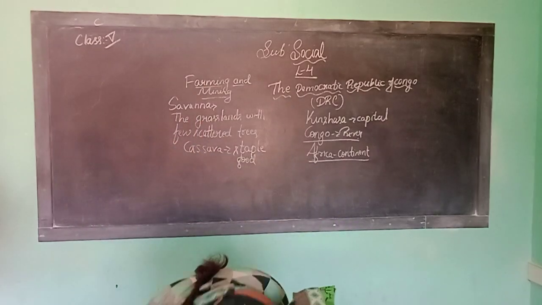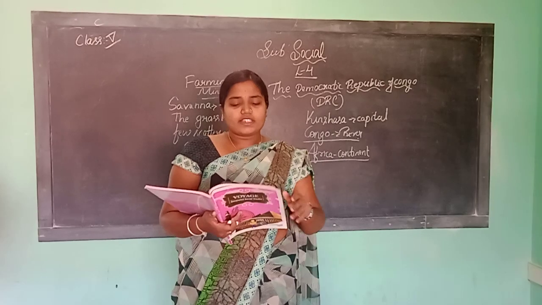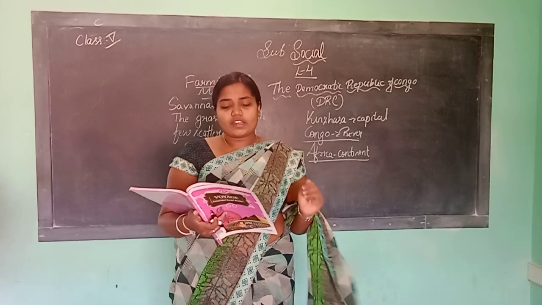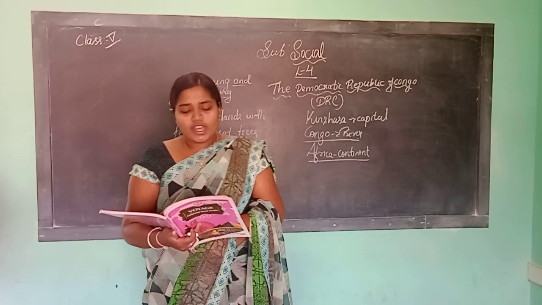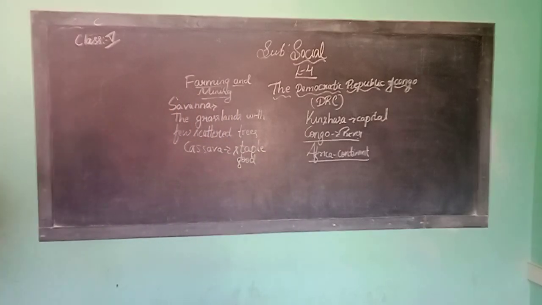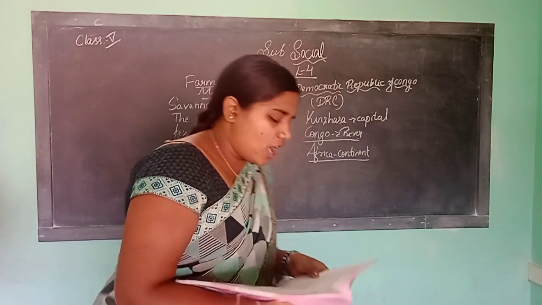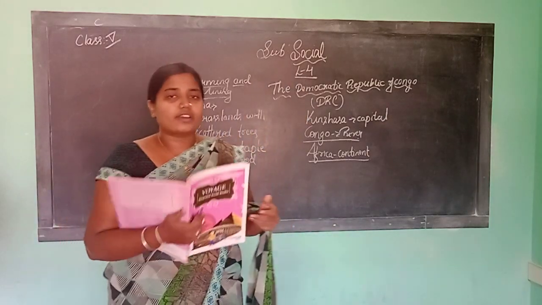So what is the climate of this DRC? As this region is located near the equator, the climate is very hot during the daytime, and evenings and nights are cooler. Very high temperature throughout the year. High humidity, rains almost daily in the afternoon throughout the year.